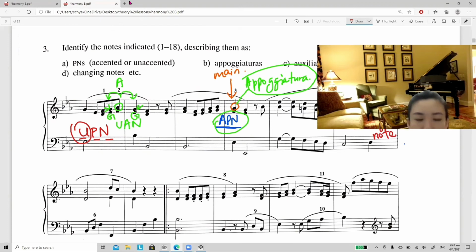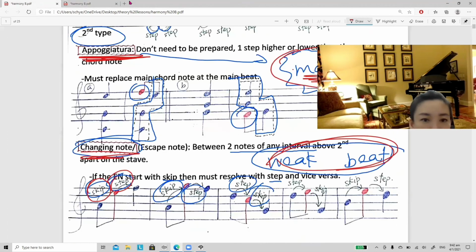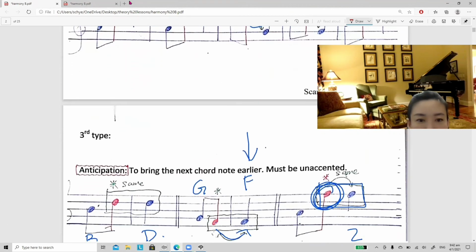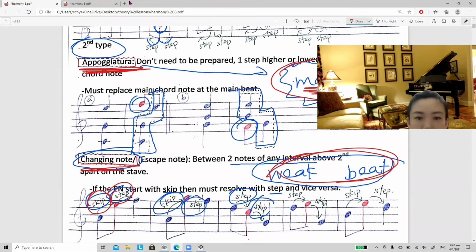Number 6, I circle in blue. Okay, before this, B to D is a skip. Then after this, it's also a skip. So this note is prepared by skip and skip. After this, also a skip. So skip and skip. Let's look at the summary. It's definitely not a second type because second type have a combination of skip and step. So it cannot be a second type.